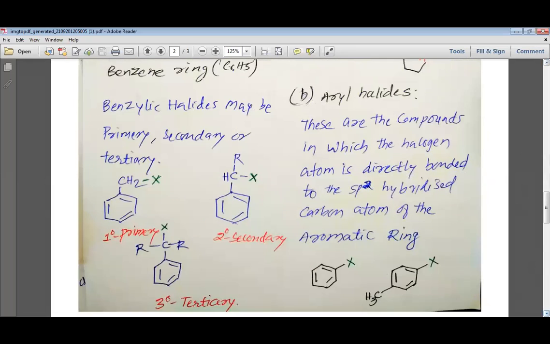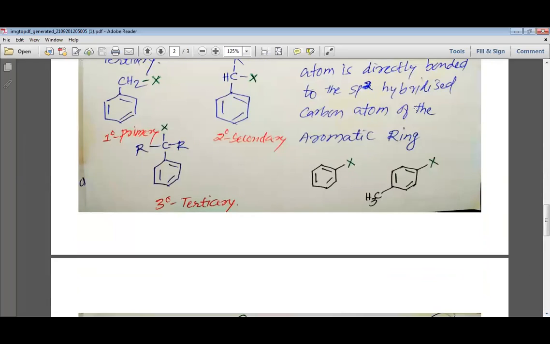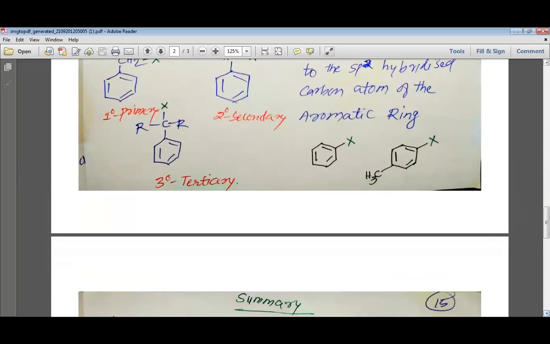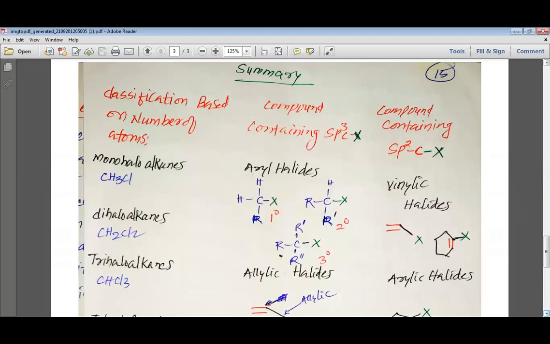Then we have the aryl halides. Aryl halides are the halides in which the halogen atom is directly bonded to the benzene ring. These are the compounds in which the halogen atom is directly bonded to the sp2 hybridized carbon of the aromatic ring or the benzene ring. So this is how, my dear students, we understand the various types of classification.